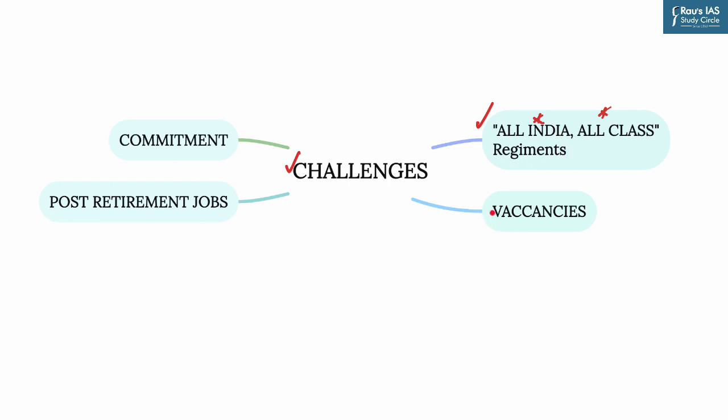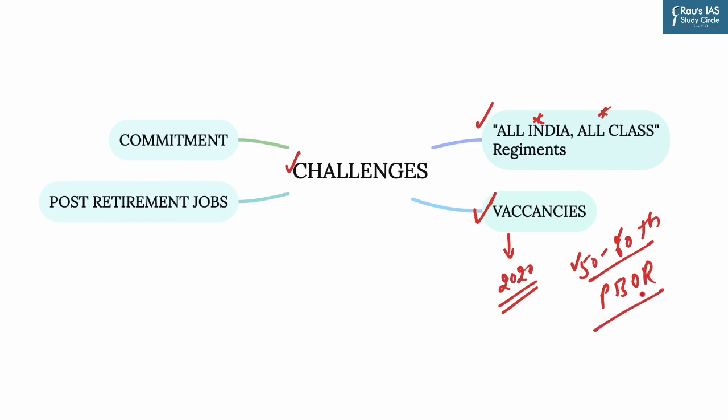Now, another issue is the conundrum of vacancies and recruitment. Now, there has been a moratorium on recruitment since 2020. Every year, around 50 to 60,000 personnel below officer rank are superannuating, that is retiring.